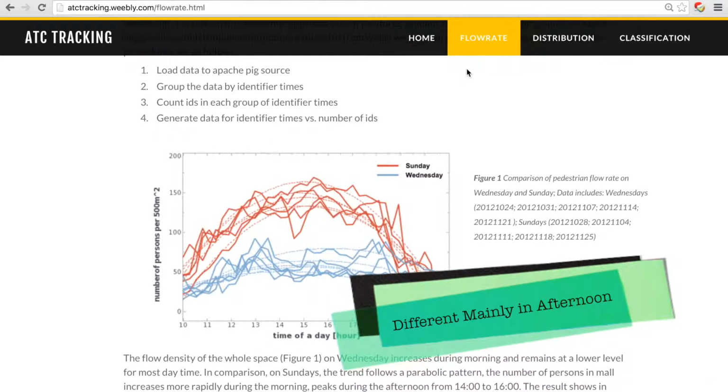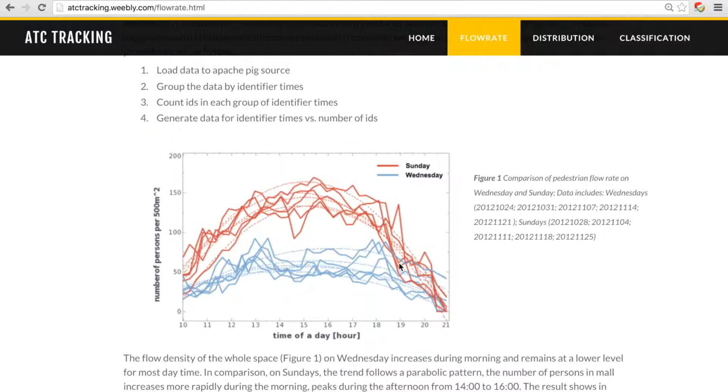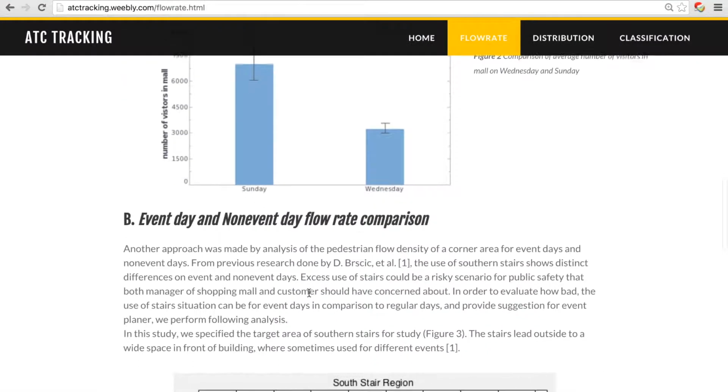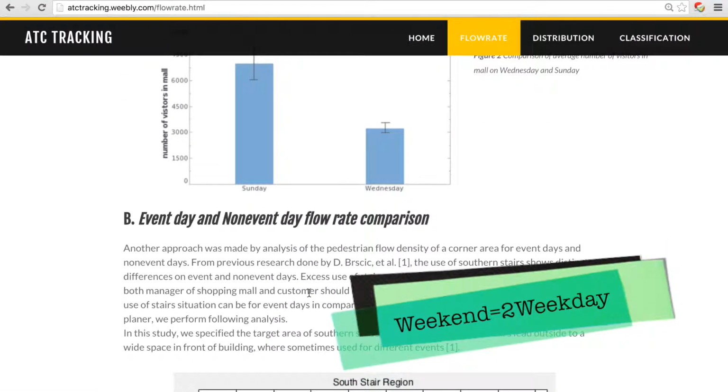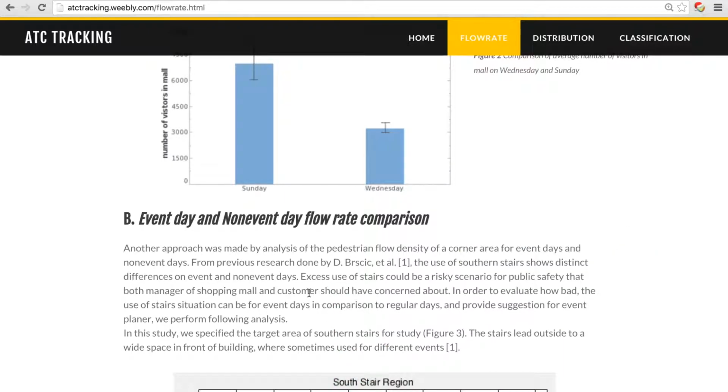However, we also find the main difference happened during the afternoon period, from which we can suggest the shopping mall have more service staff on Sunday afternoon rather than Sunday morning or night. Here is a column plot showing that the average flow rate on Sunday is about twice as much as that on Wednesday. Then we also took our second approach, analyzing the flow rate difference between event days and non-event days.